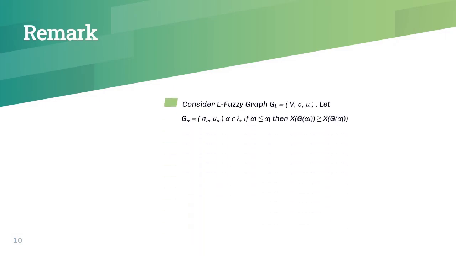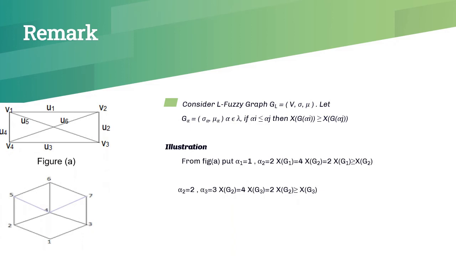Here is a remark. Consider an L fuzzy graph GL equal to (V, sigma, mu). Let alpha i and alpha j be two membership grades, that is, alpha i and alpha j are numbers from the lattice L. If alpha i is less than or equal to alpha j, then chromatic number of G alpha i is greater than or equal to chromatic number of G alpha j. Here is an illustration.